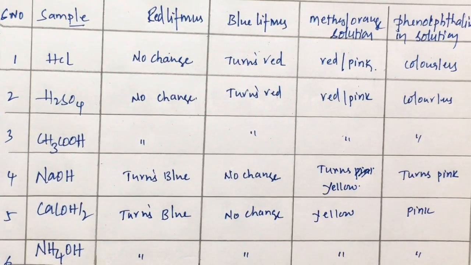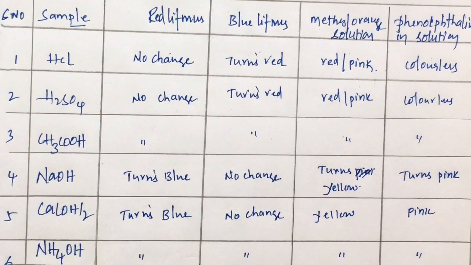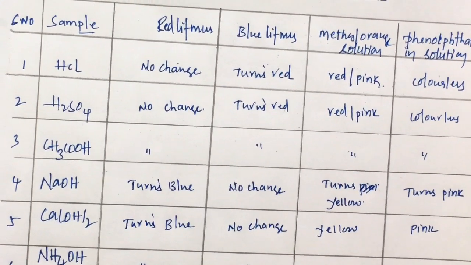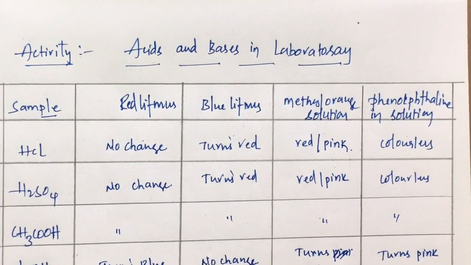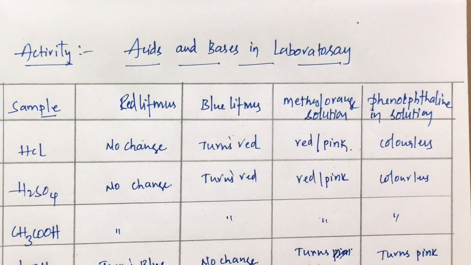So from the above activity, we come to certain conclusions. We conclude that any substances which change their color, that is red litmus to blue, phenolphthalein indicator to pink, and methyl orange to yellow, are basic in nature.